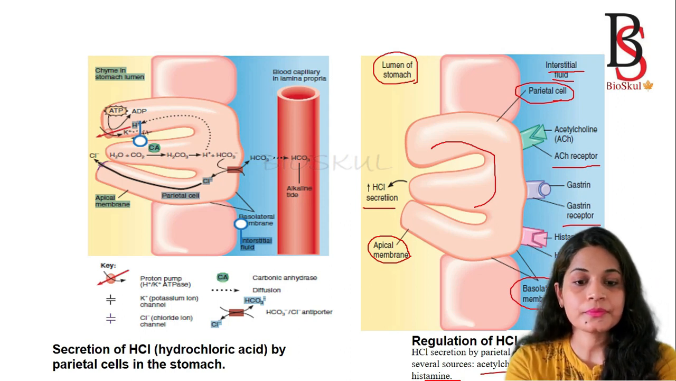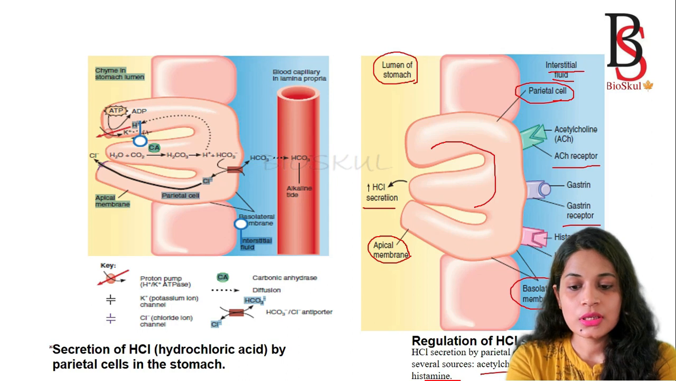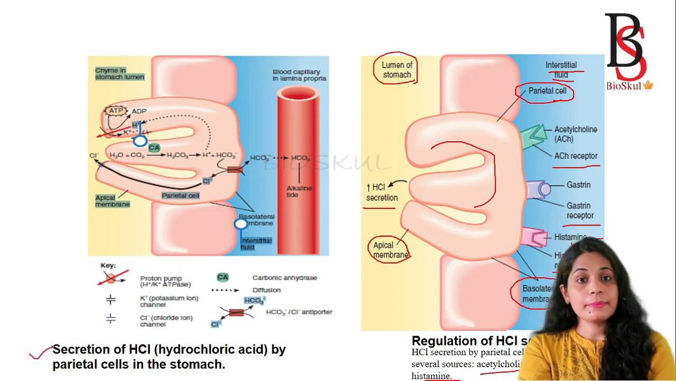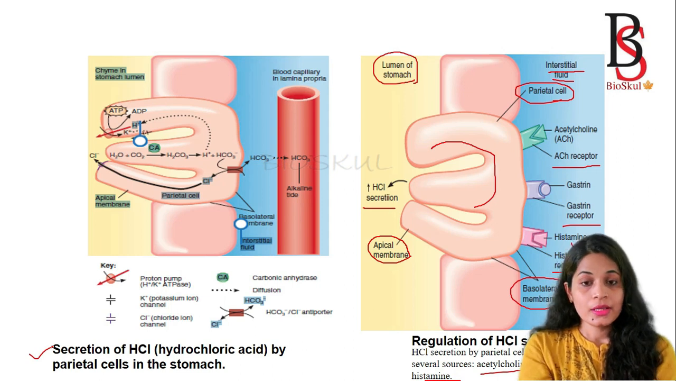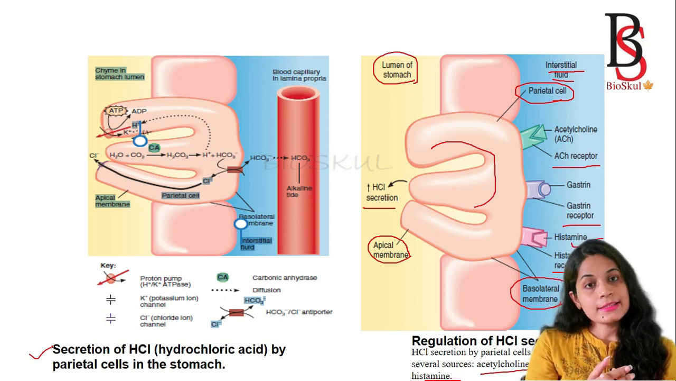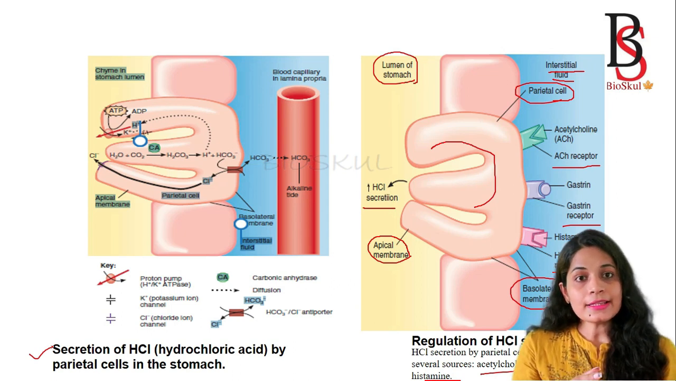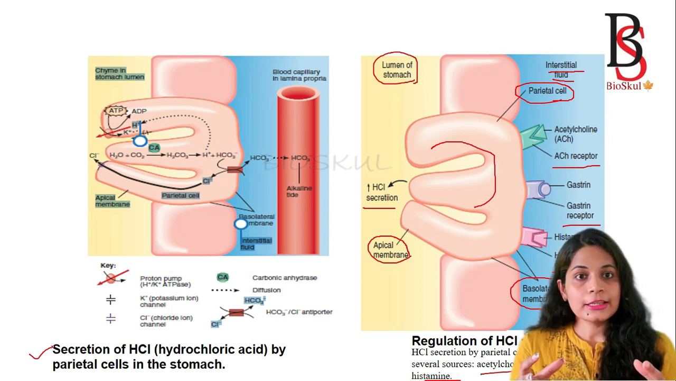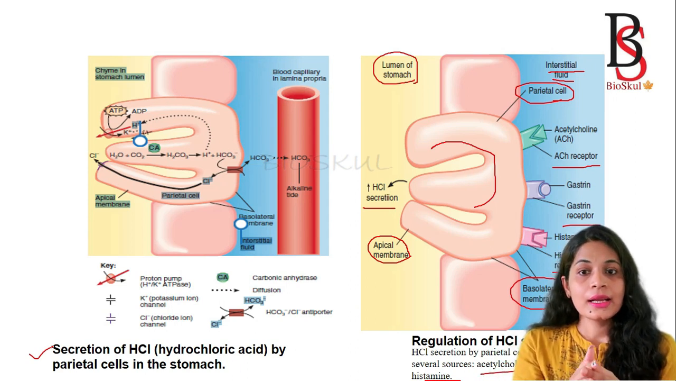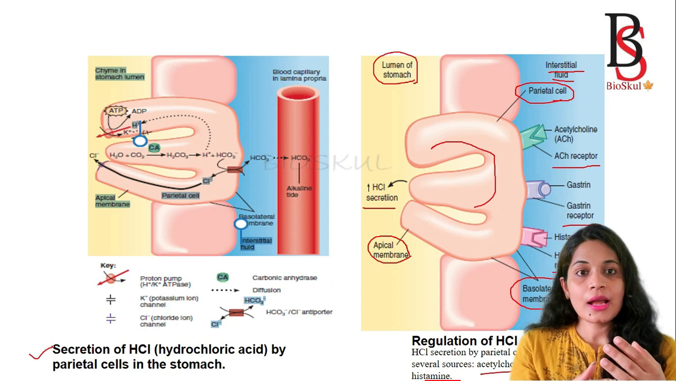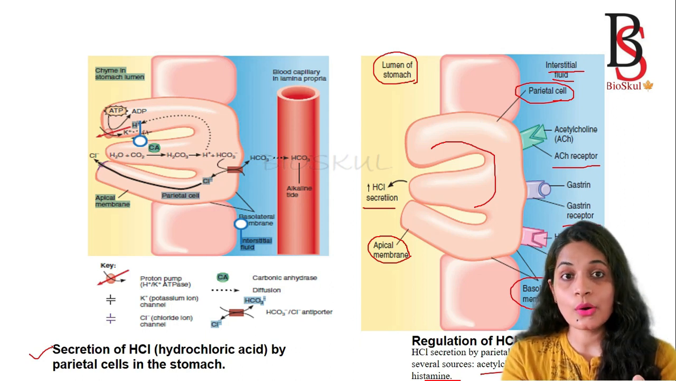Okay, and now comes the secretion of hydrochloric acid by the parietal cell in the stomach. So how does the parietal cell secrete the hydrochloric acid? The parietal cell does not secrete hydrochloric acid as one molecule; it secretes the hydrogen ion and chloride separately. So how does it secrete them? Let's see.